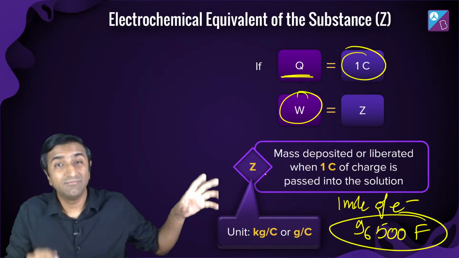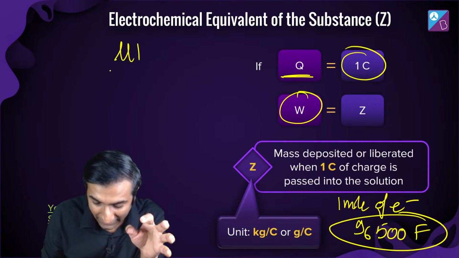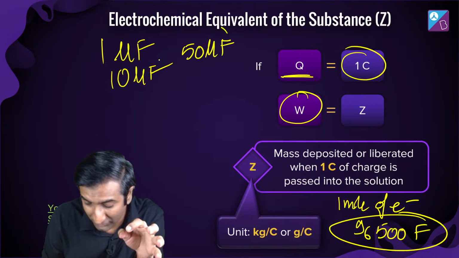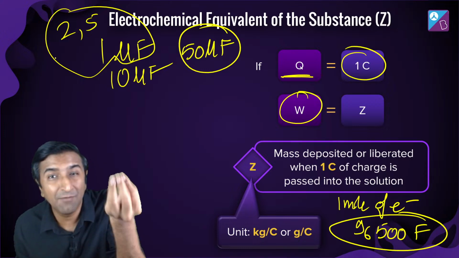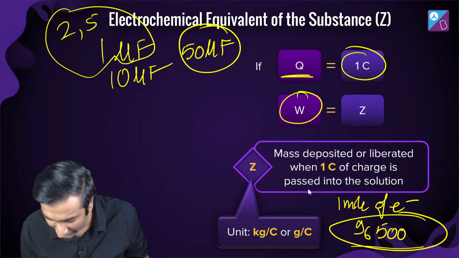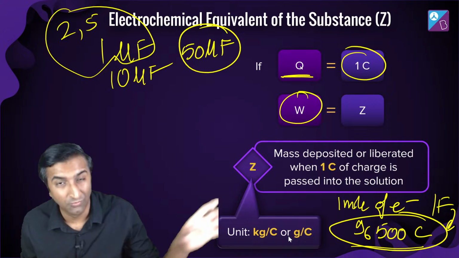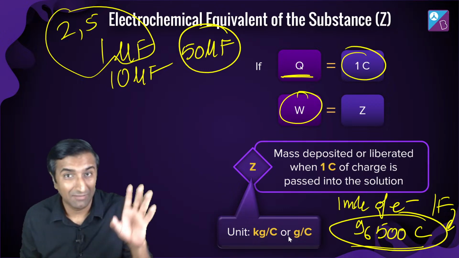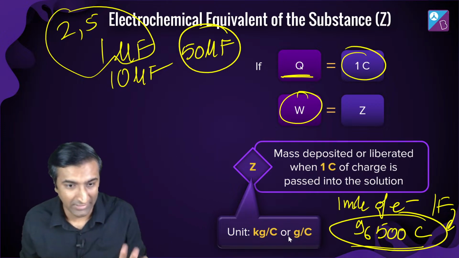This is 1 mole of electrons, which is 96,500 farad. Right? If you have studied a little physics, you know that capacitance values like 1 microfarad, 10 microfarad, are what you get in the lab. You talk in microfarads, and here, look at this, I'm talking about 96,500 coulomb. Okay, 1 farad is equal to 96,500 coulomb. Sorry, I'm not good at physics. Okay, 96,500 coulomb is 1 farad. It means we normally use very little charge. So 1 mole of charge is a lot of charge.